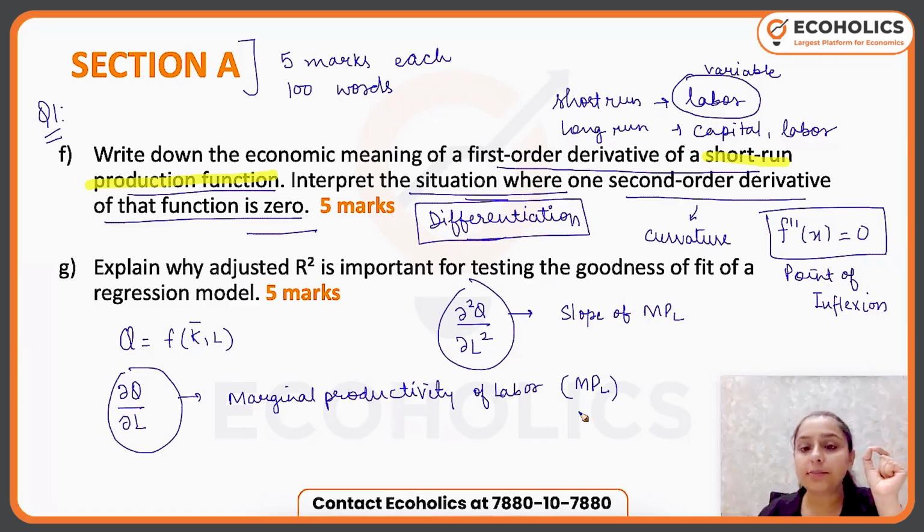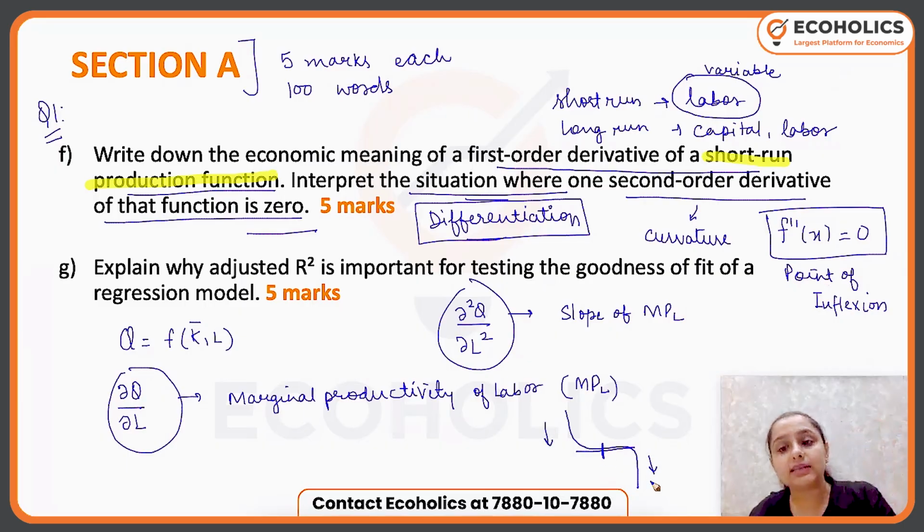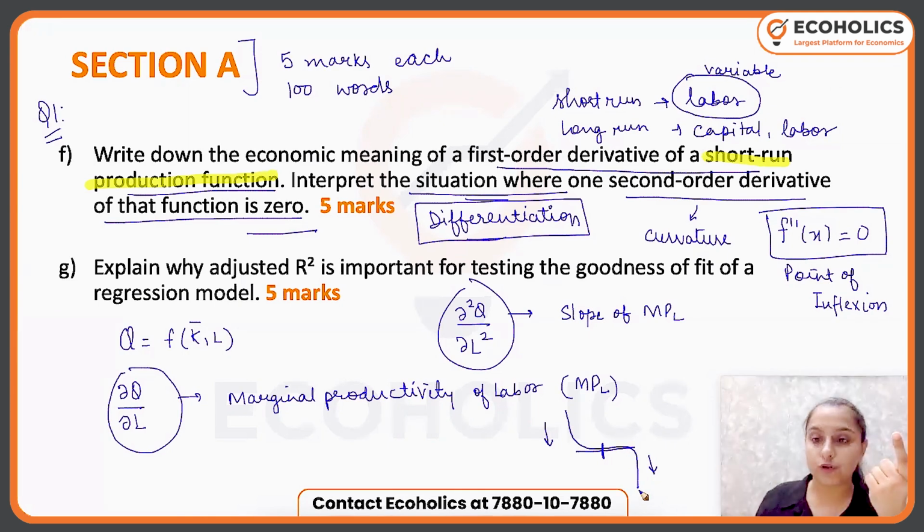Okay, so for example, if you have a curve like this, if you see here, the derivative will be 0. Okay, but what is happening? The curve was decreasing before reaching this point, and the curve is still decreasing after reaching this point. So there is no change in the behavior of the function.